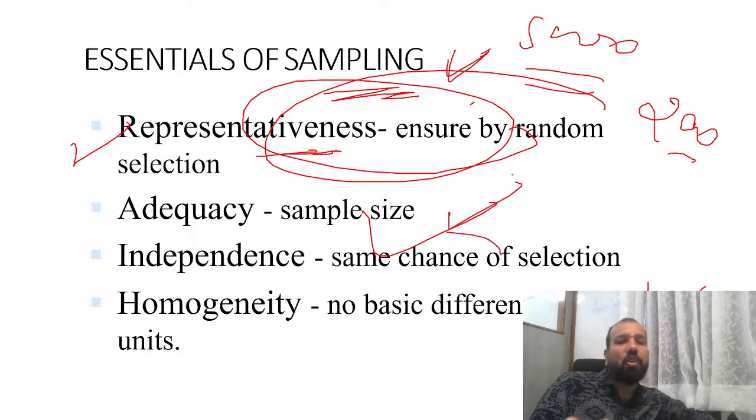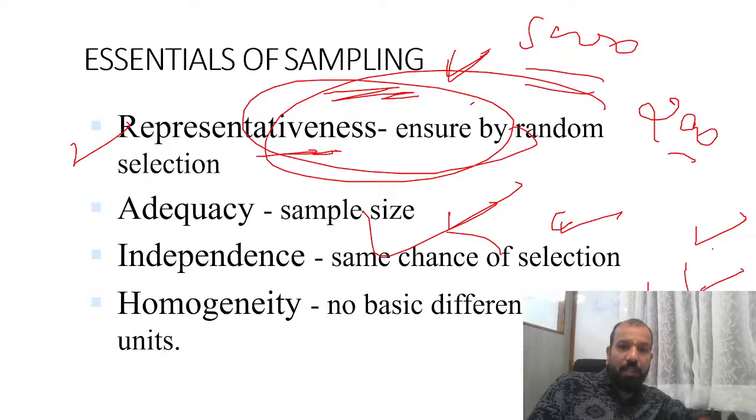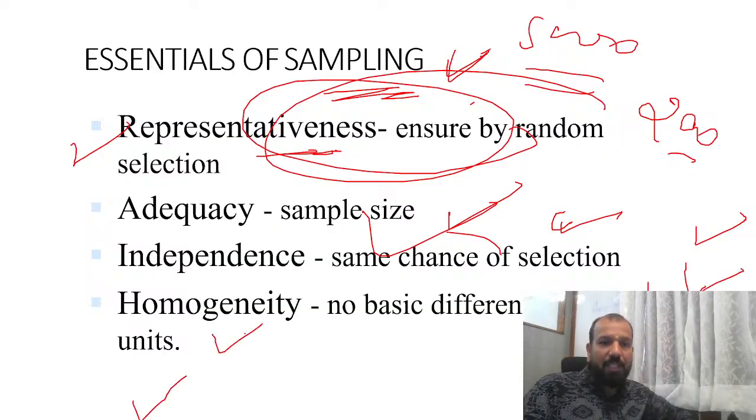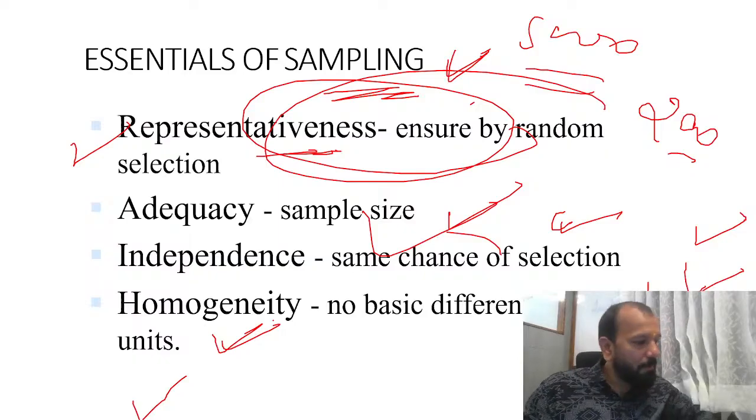If you are picking only one or two, and those one or two give positive and negative, you can't make any conclusive statement. Data should be an adequate number. Independence, same chance of selection. Data should be independent in nature. And homogeneity, no basic differences in the nature of the units.